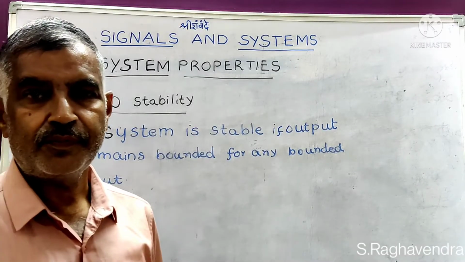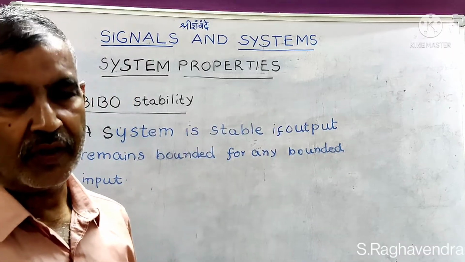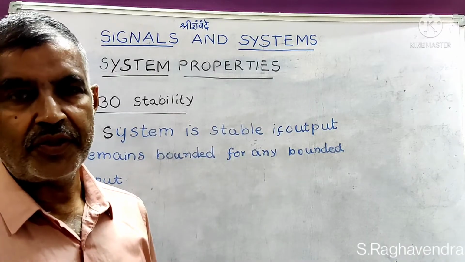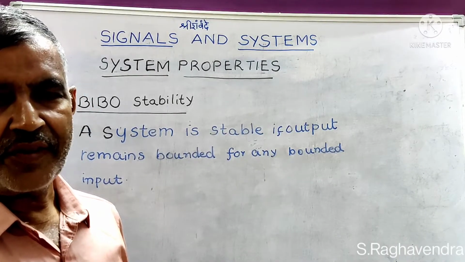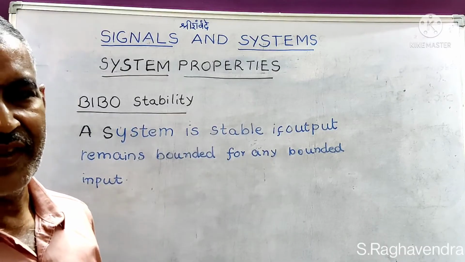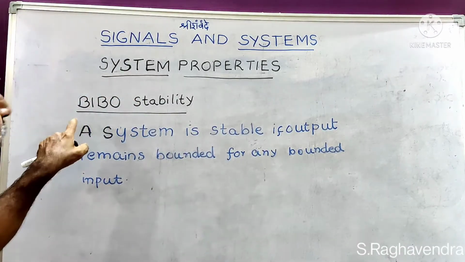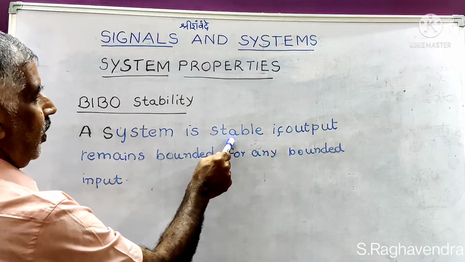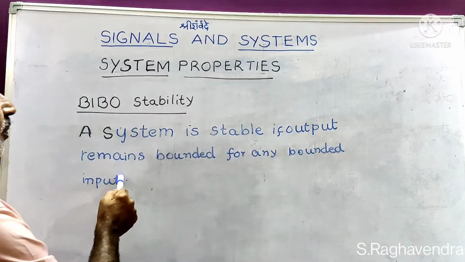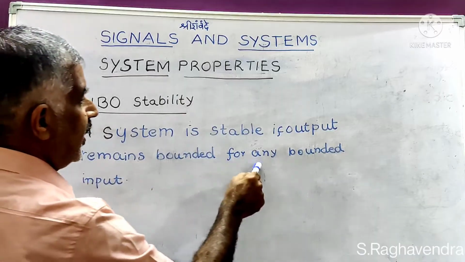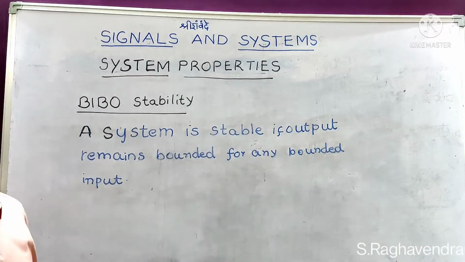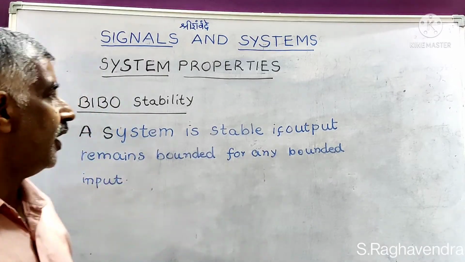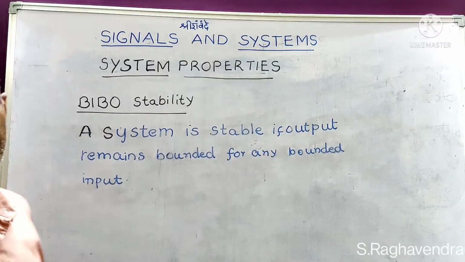In the last class, I explained what is a bounded function. A function is said to be bounded if there exists a number M such that its mod value is less than or equal to that number, which is less than infinity. Now, BIBO stability is stated in this manner. A system is stable if output remains bounded for any bounded input. So input has to be bounded and output also has to be bounded. Then it is said to be BIBO stable.